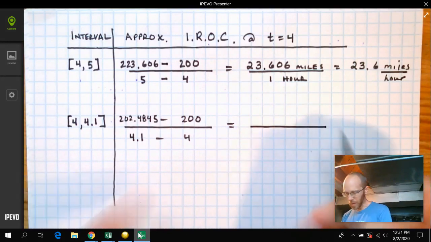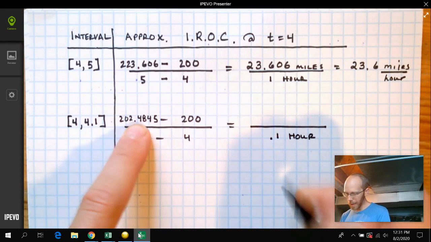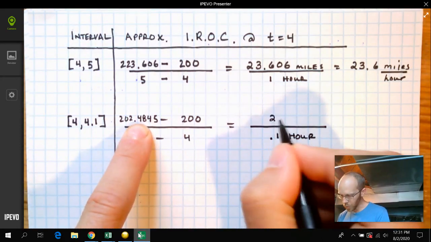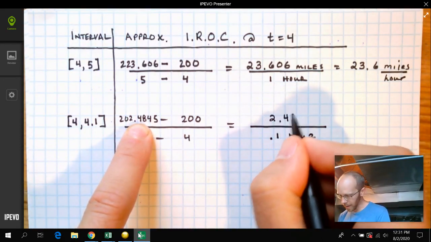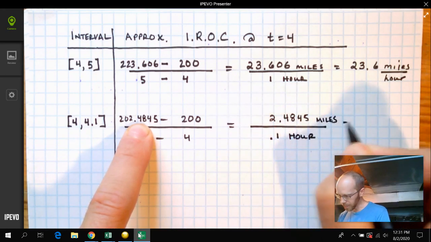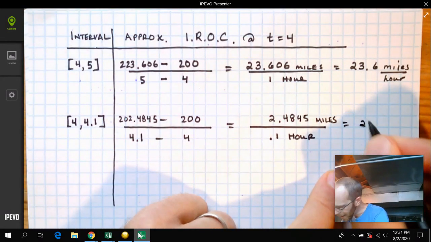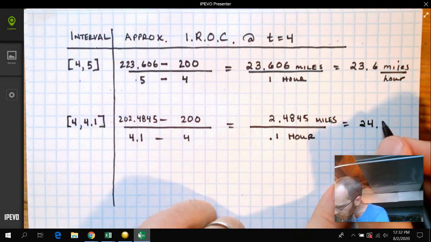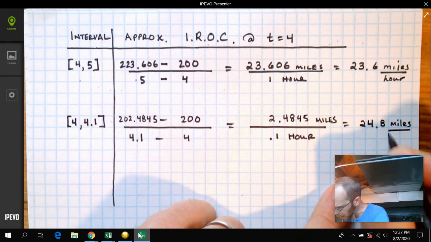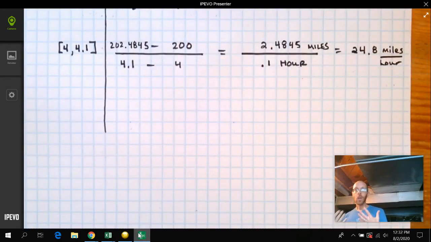So now let's see. Only 0.1 of an hour transpired. In that time, we traveled a distance of 2.4845 miles. Oh, dividing those is just moving the decimal place over by 1. So a better estimate of how fast we're going is 24.8 miles per hour. Okay, now obviously we can get an even better estimate by making the interval smaller.